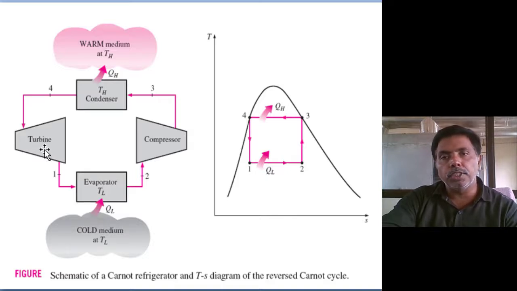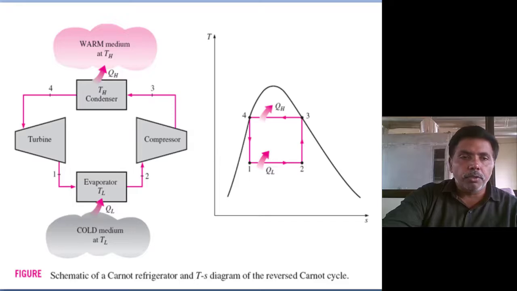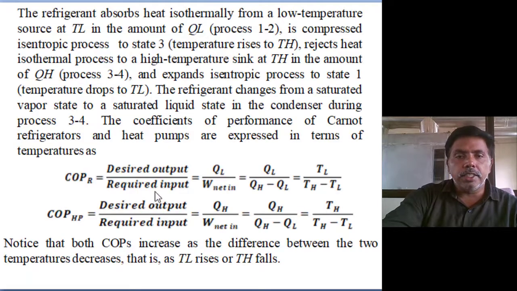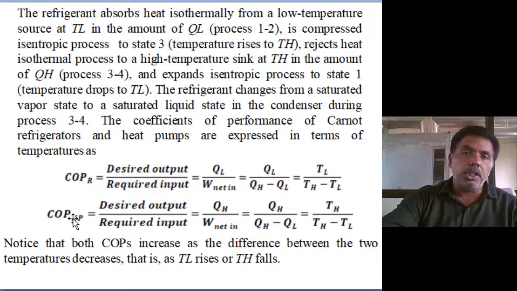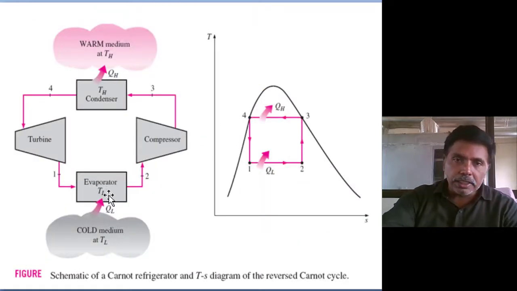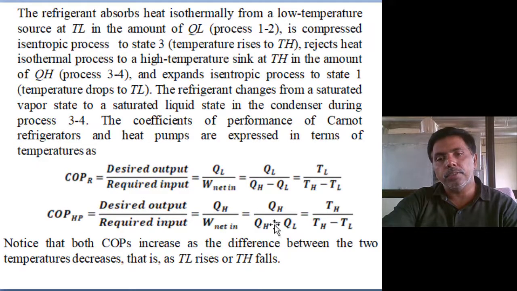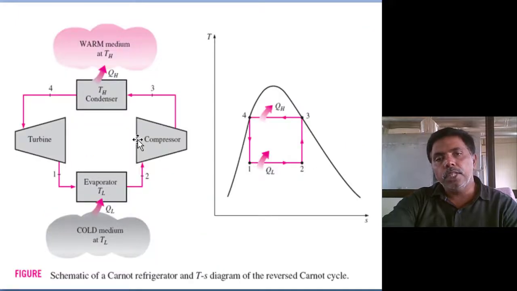So with these two modifications we can update the reversed Carnot vapor cycle, and then we will get the vapor compression refrigeration cycle. You see, the Carnot cycle COP of refrigeration, with the cooling effect as our target, is TL by (TH minus TL), and COP of heating is TH by (TH minus TL). In both cases, if we reduce the temperature difference between the condenser and evaporator, the COP increases. That's why for air conditioning the COP is higher than for refrigeration.